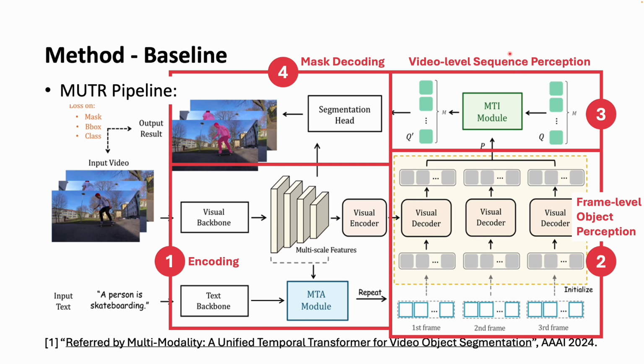During this procedure, all object tokens will be concatenated in the time order and then interacted with the text. After that, the object sequence best relevant to the text can be selected and fed into the segmentation head to get the final segmentation results.